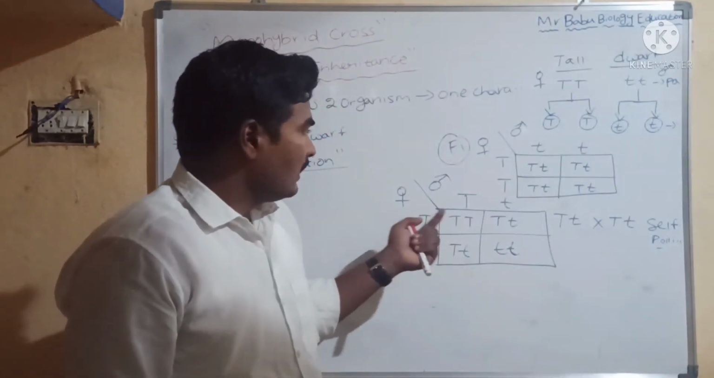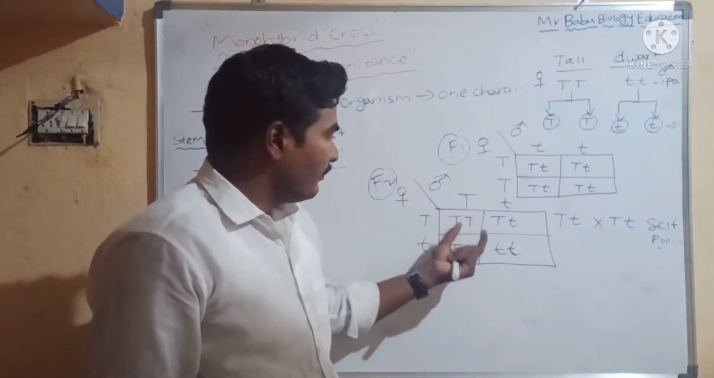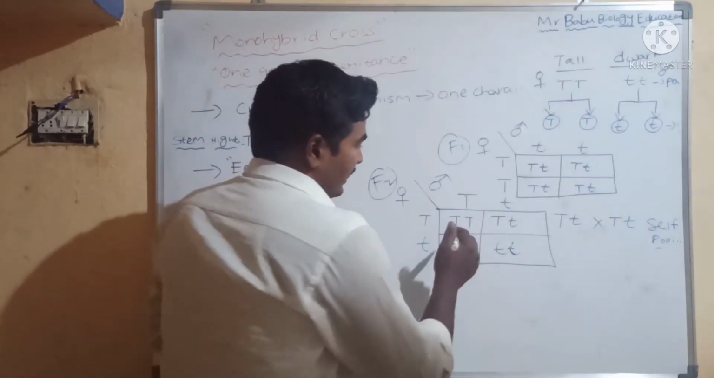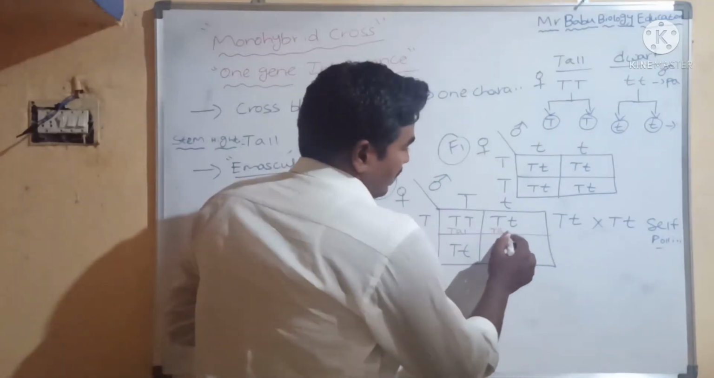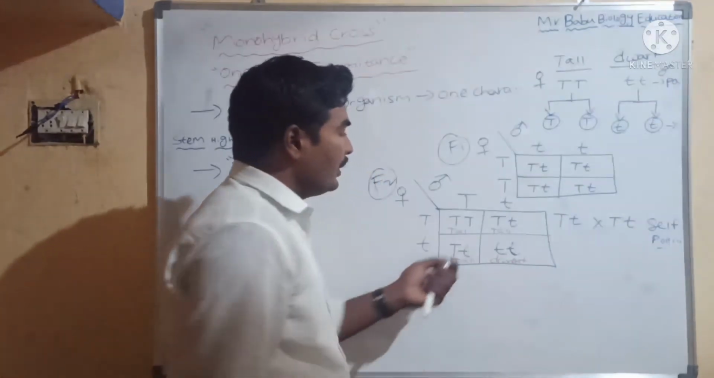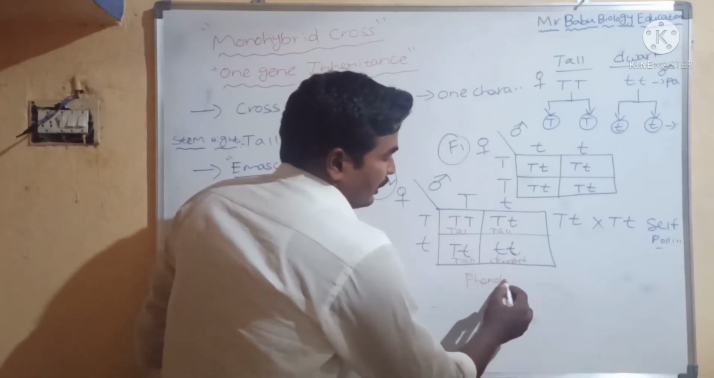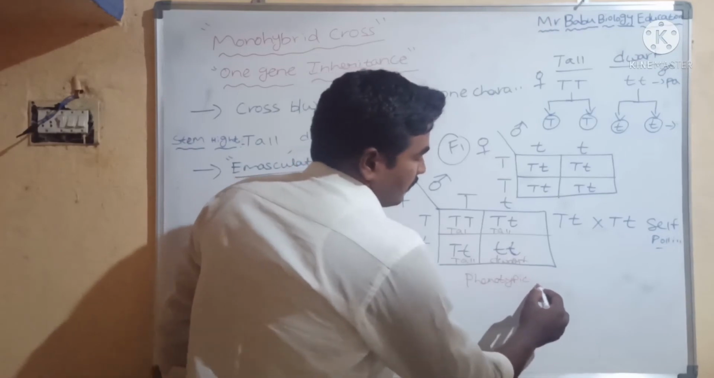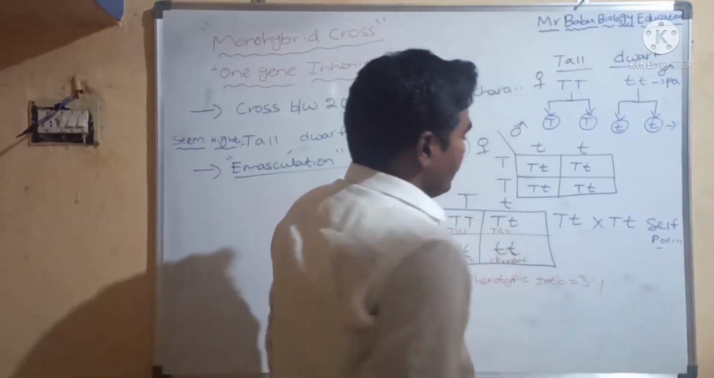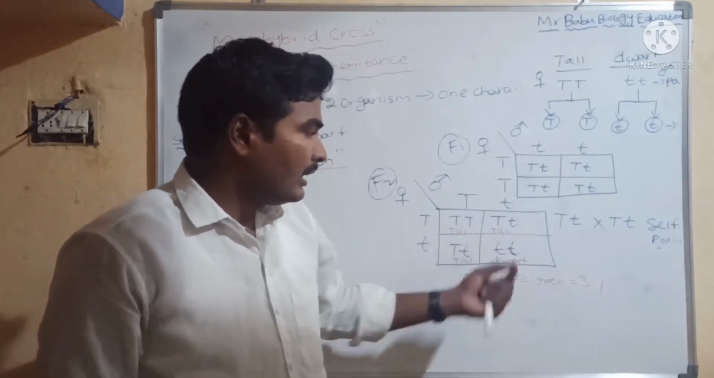Now see this F2 generation. What are the variations here? Homozygous tall, this is also tall. So how many tall are there? This is tall, this is also tall, this is also tall, and this is the dwarf. Now the phenotypic ratio is 3:1. So 3 are tall, and the remaining 1 is dwarf.